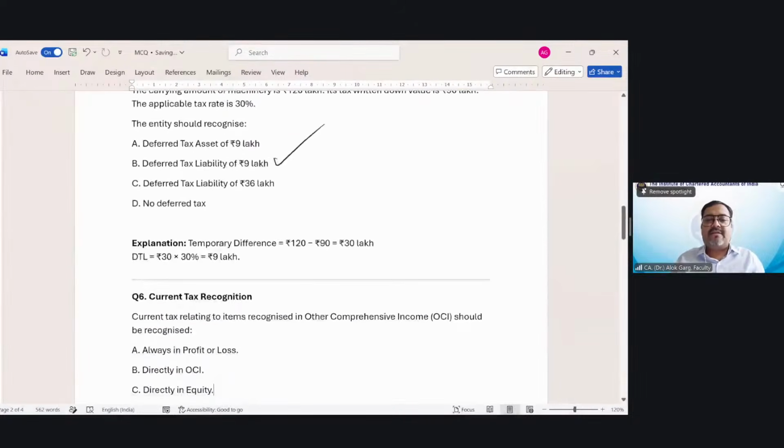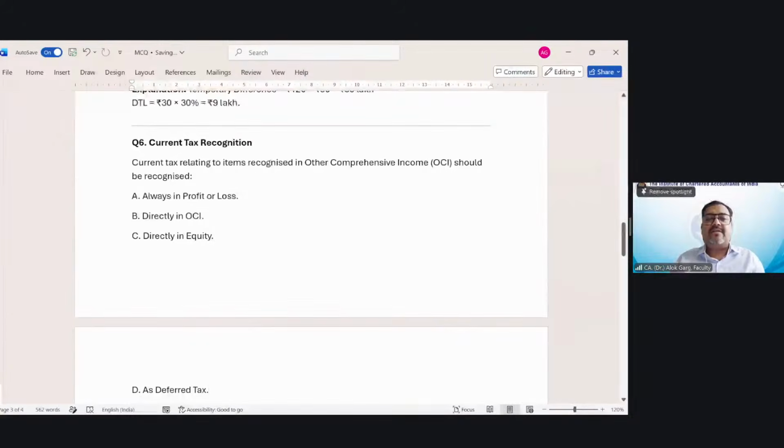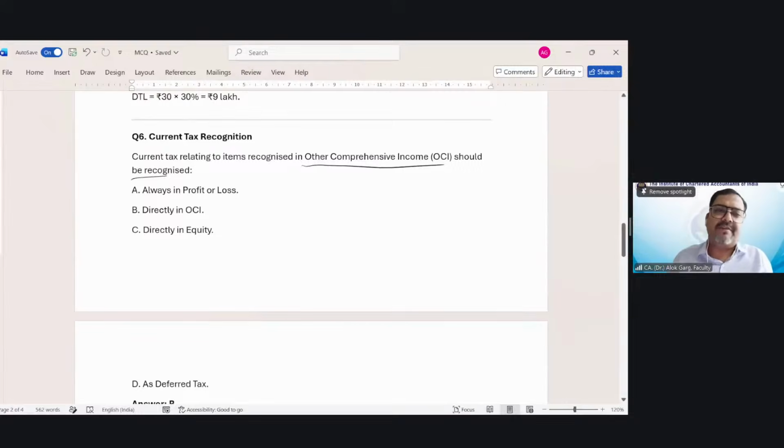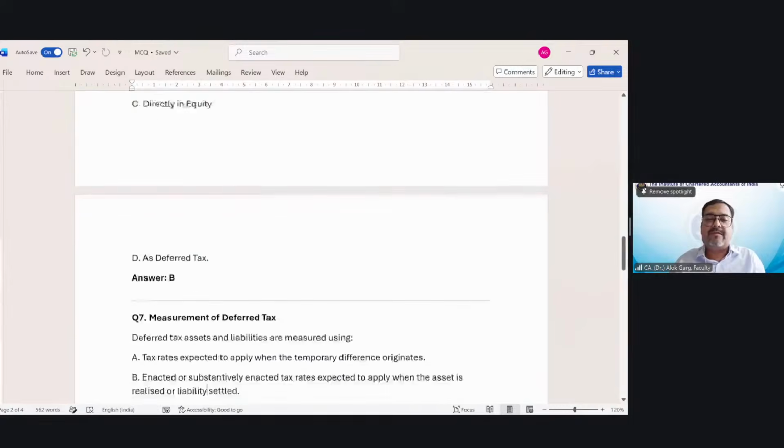Current tax recognition. Current tax relating to items recognized in OCI should be recognized directly in OCI, directly in equity, as deferred tax. So normally, my dear friends, it is not about current tax, right? It is a deferred tax only. So this tax has to be recognized for OCI related items. Tax has to be recognized in OCI only, right?